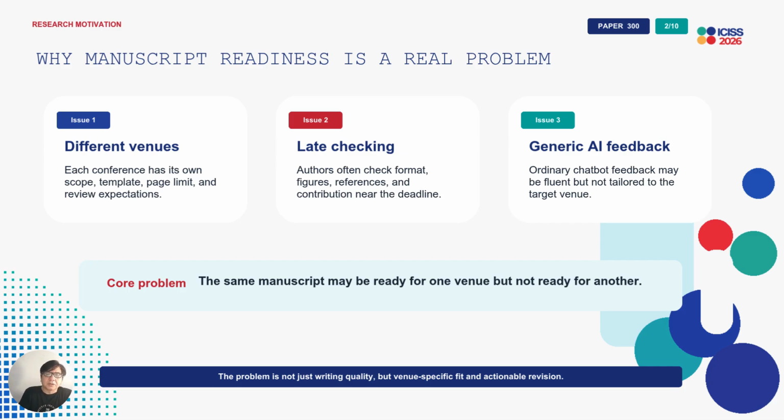The problem is practical. Every conference or journal has its own scope, templates, page limit, formatting, expectations, review culture, and contribution standards. Authors often check these issues close to the submission deadline. AI can help, but generic AI feedback may not understand the specific venue. The same manuscript may be ready for one venue, but not ready for another.